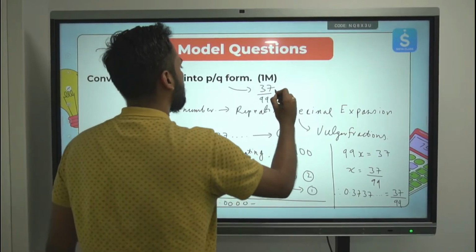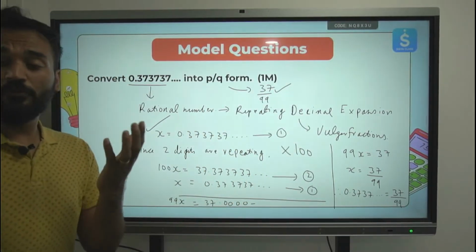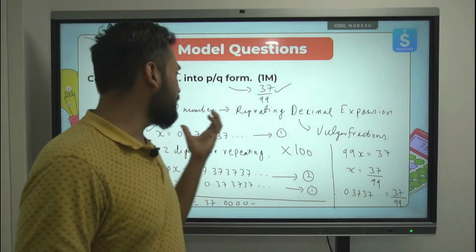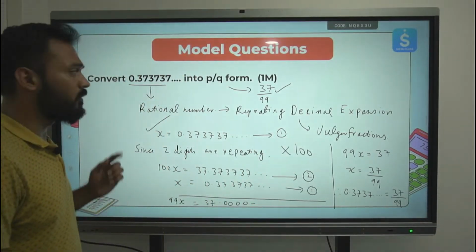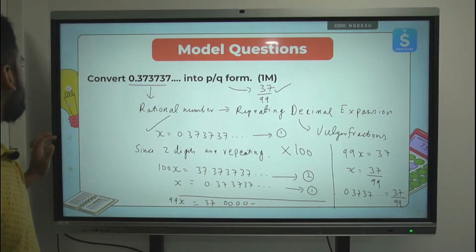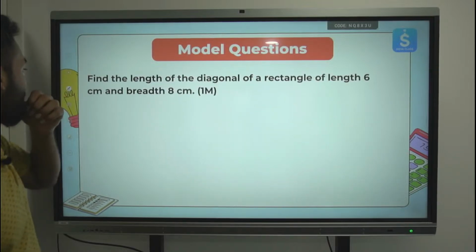This is very important. Some of you, if you have been in ICSE, you would learn this in grade 7, grade 6 itself. Okay, I hope this is clear. Let's move ahead to the next question now.